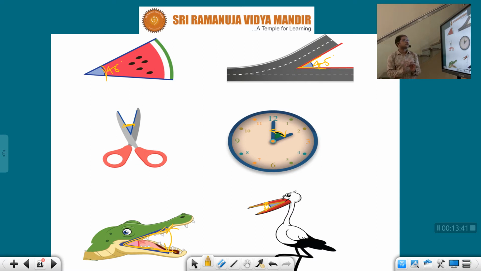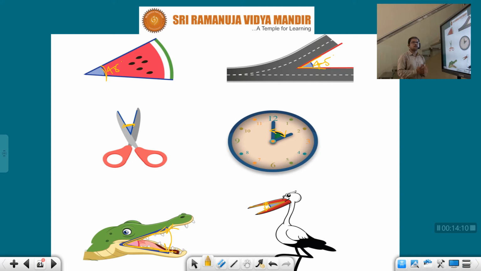Clear now, children? So these are only a few examples. Practically, if you observe at your home or outside of your home or in your school classroom, wherever, if you observe any two lines, just try to identify the angle between the two patterns. Suppose I show here just this board. This is considered one line, this is another line, and here the angle will be 90 degrees. Like that, frame your own examples. You will get some idea regarding the angle.